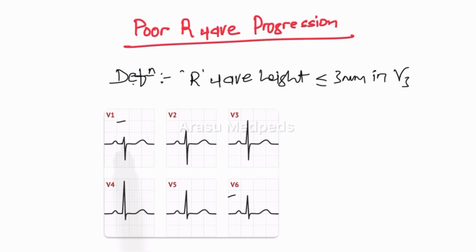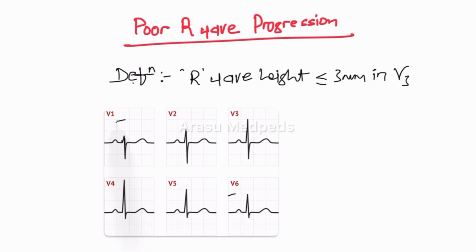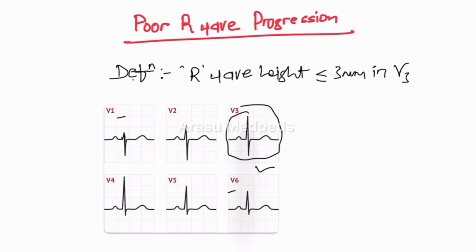Initially it will be a small R wave in V1 and it will slowly become larger and larger. So this is called normal R wave progression. And suppose in this particular lead the height of the R wave is less than 3 mm, we will consider it as poor R wave progression.